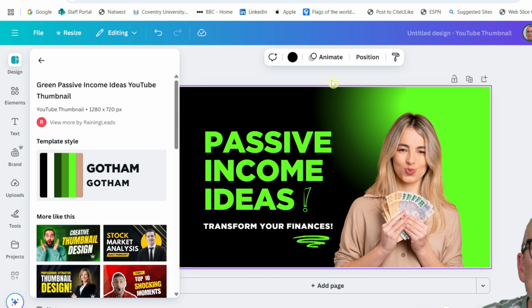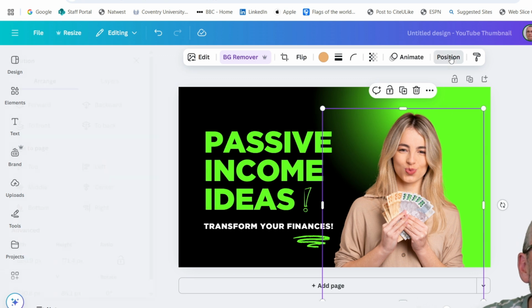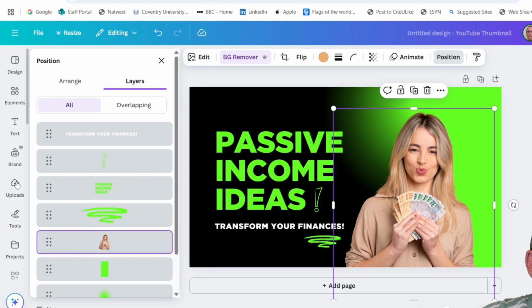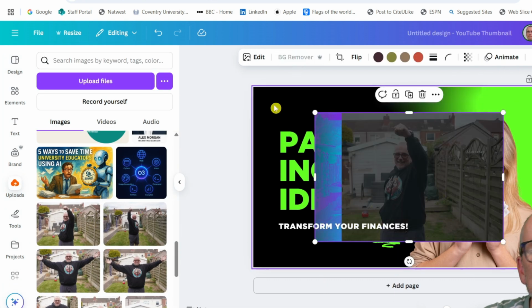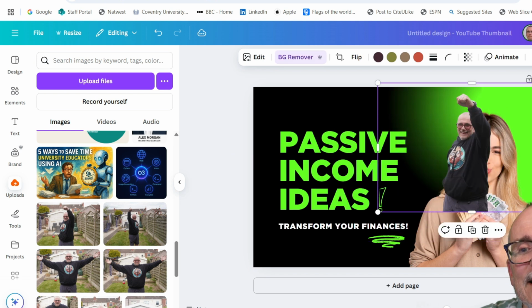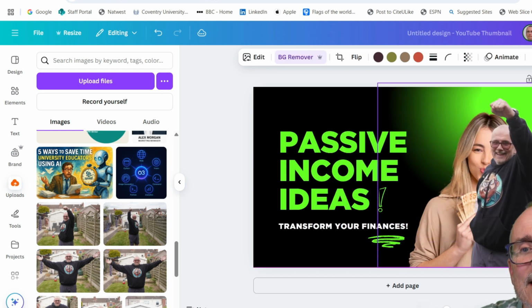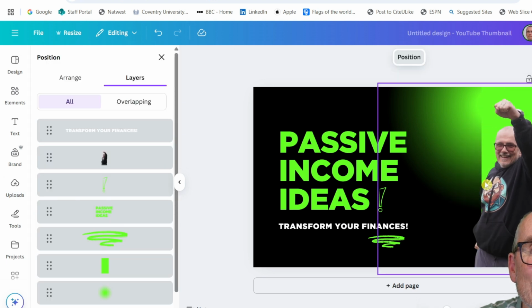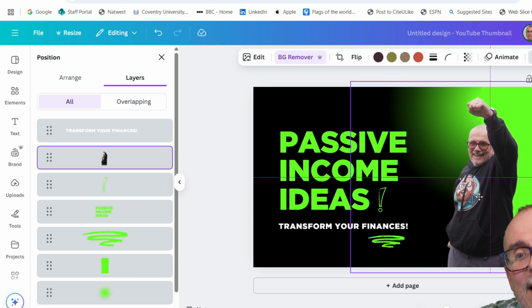And so what you do is once you've got it in there and it's uploaded, it takes a second, doing this all online. So take this out, go to position here and layers. You can see all the different things on there. So I'm going to get rid of all the background. Just want me with the fist looking excited. There we go. And I'm going to pop this in here like this. Get rid of her. See, we've got this line because she was covering this line. So either I can do that, move myself across. Maybe I'll do that. We'll see.